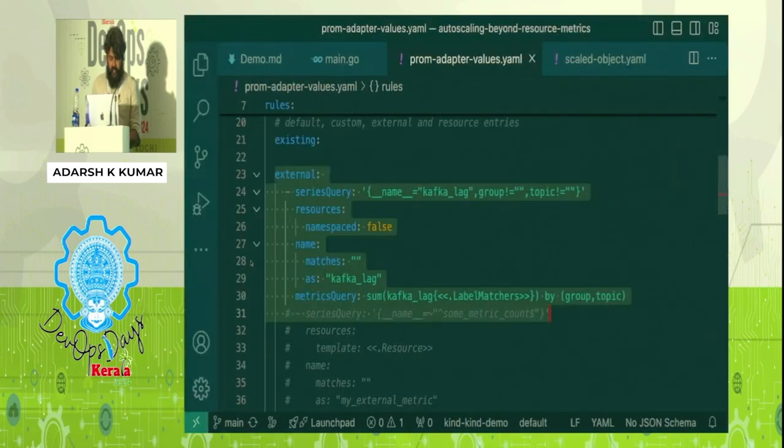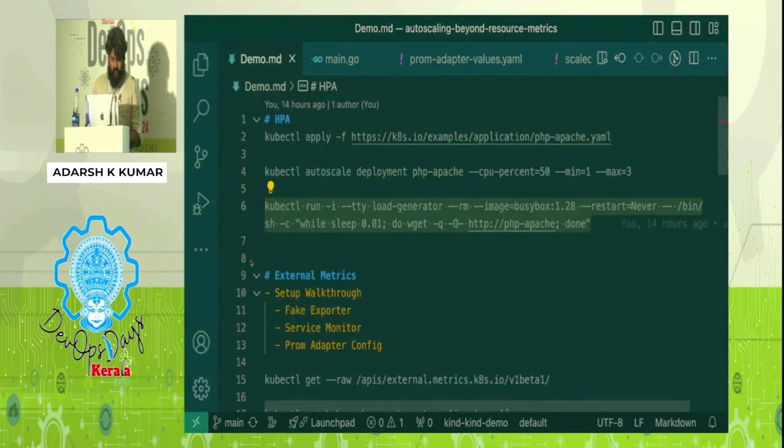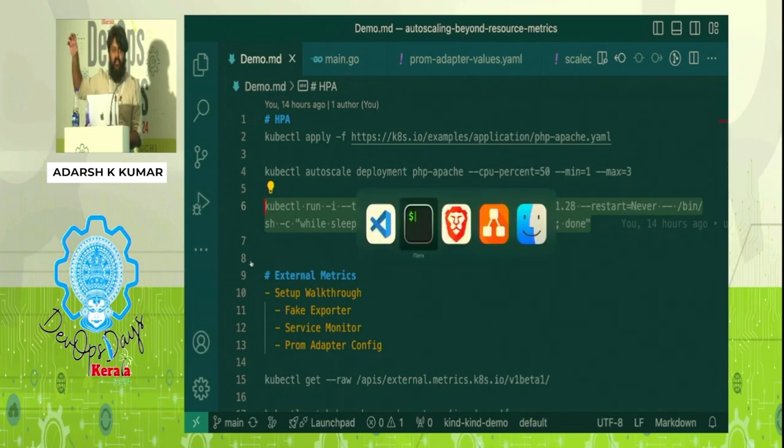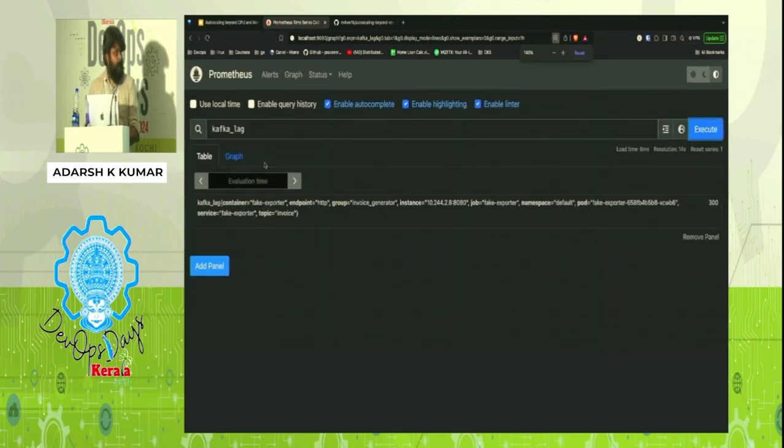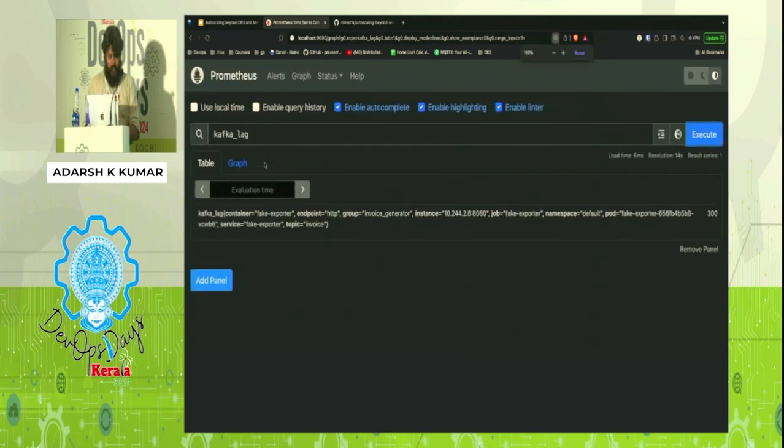So we saw both of those, and there is a ServiceMonitor which is used to scrape the metrics from the fake exporter. I have Prometheus Operator running, which is getting all the metrics. This is how the metrics would look. I have my Kafka lag metric, and you can see those labels that we talked about. There is some group, a random topic name, and all that gets added to it, along with some value.